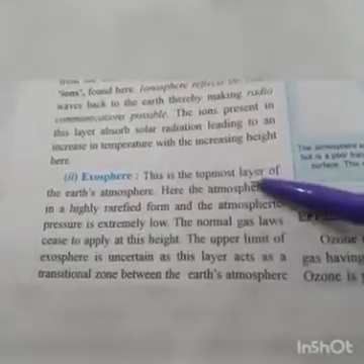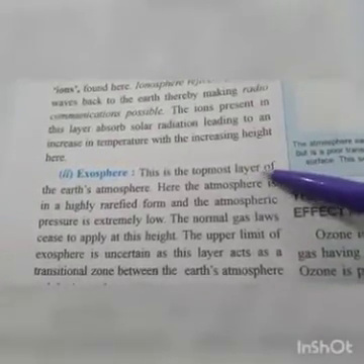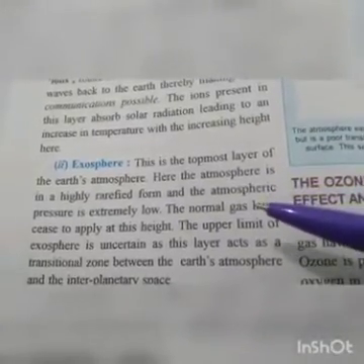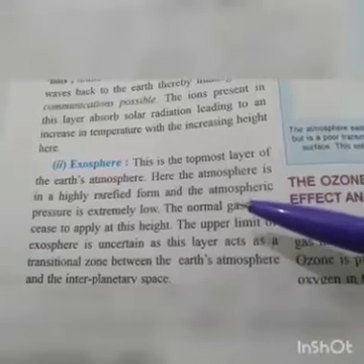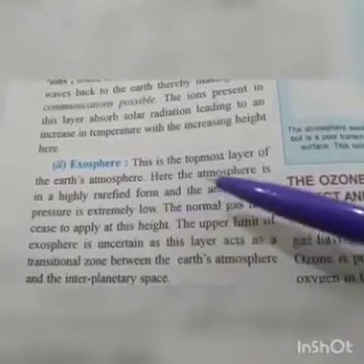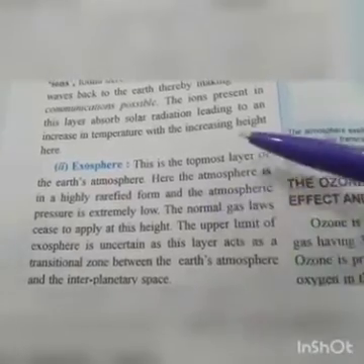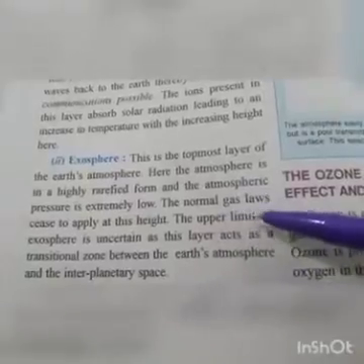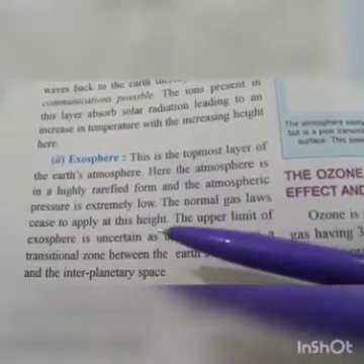Now next is the exosphere. This is the topmost layer of the Earth's atmosphere. Here the atmosphere is in a highly rarefied form, and the atmospheric pressure is extremely low. The density of the atmosphere is also very low. The normal gas laws cease to apply at this height.